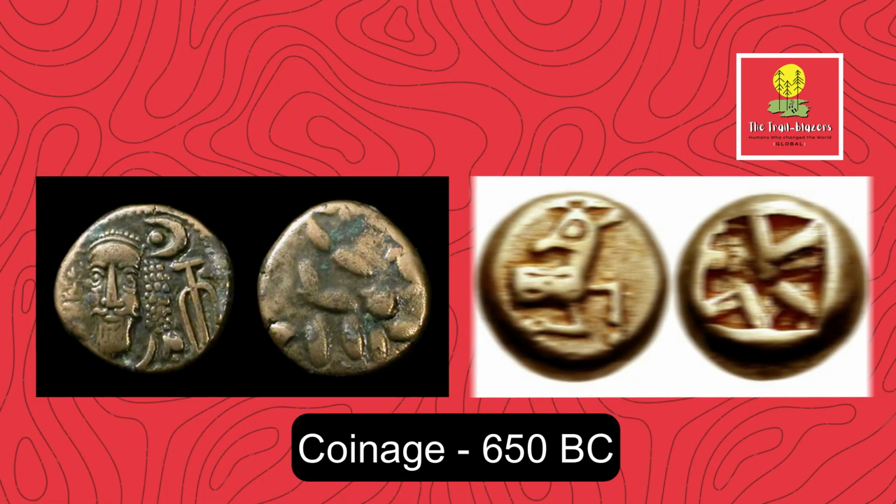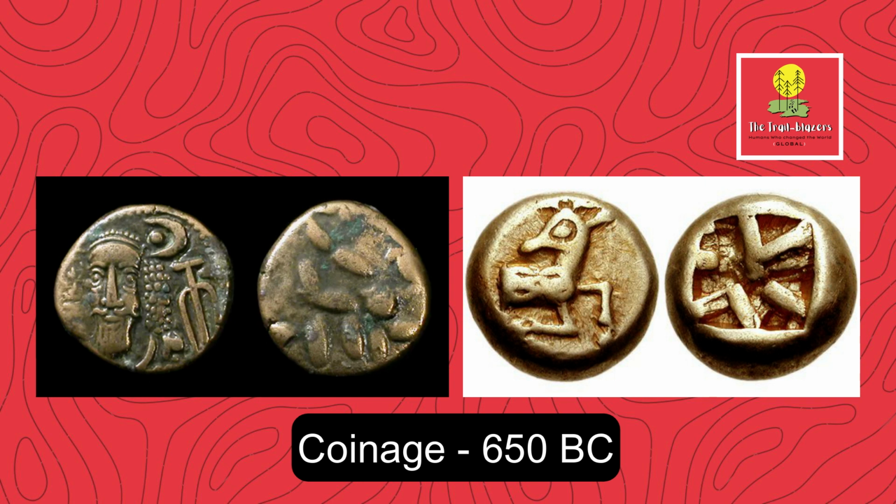The next evolution was the rise of coinage. As trade expanded, the use of commodity money evolved into metal coins with standardized weights and values. Coins were stamped with symbols or images to denote their authenticity and value, making transactions more efficient. And then comes the time for paper money.